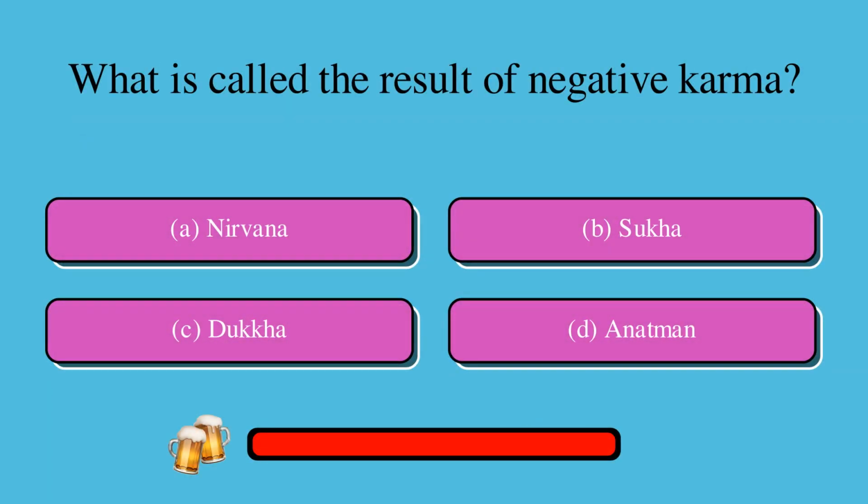What is called the result of negative karma? Is it A, nirvana, B, sukha, C, dukkha, or D, anatman? The correct answer is C, dukkha.